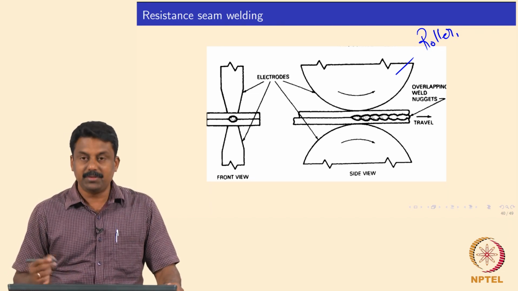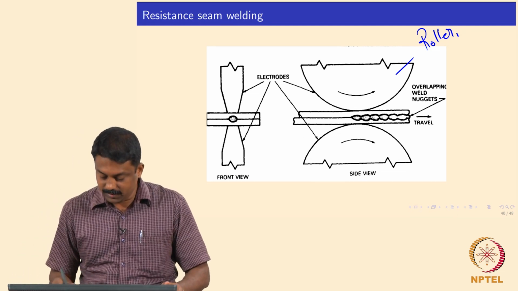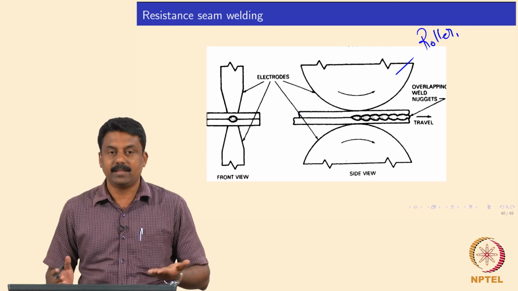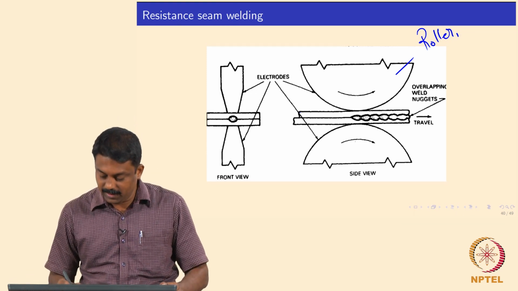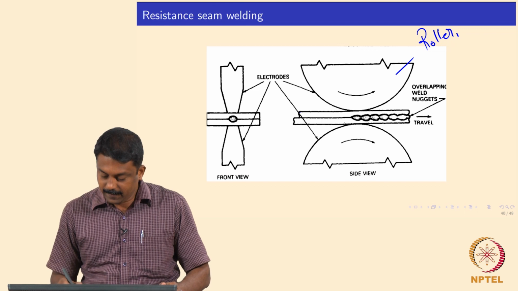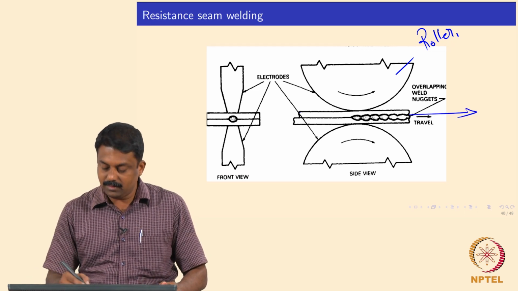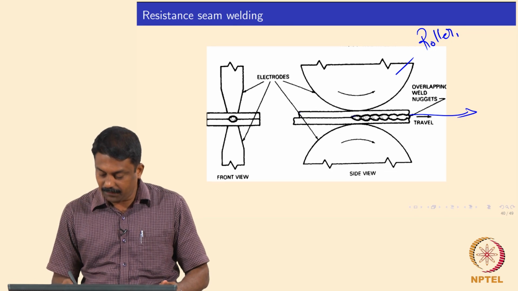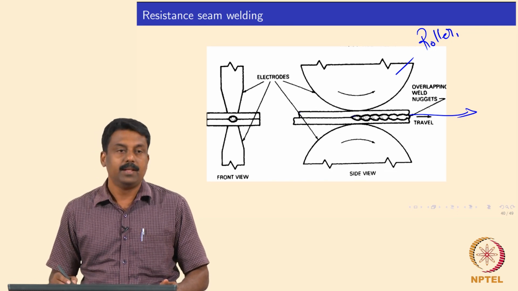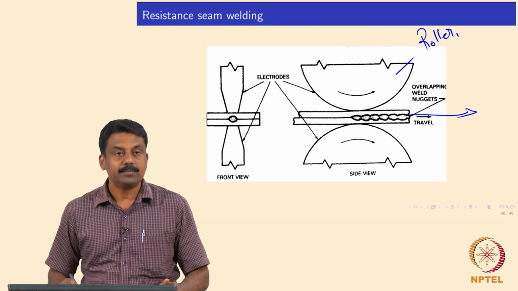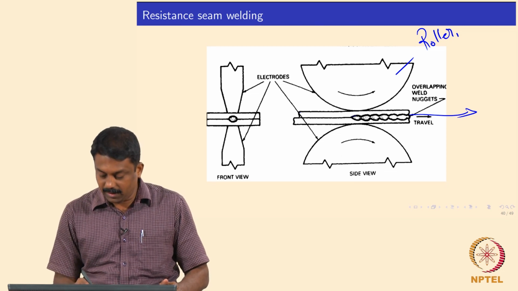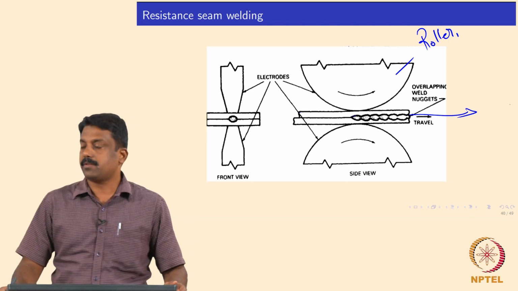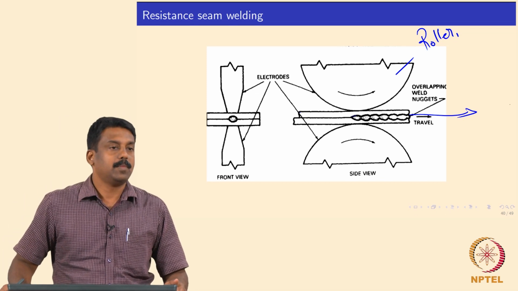The material which is to be welded is sent to these rollers, and then you pass a current and a load is applied, the same way as in resistance spot welding. Only here, because the material is continuously sent through the rotating rolls, you end up heating the interface continuously, like a seam, and then you end up making a continuous seam weld through the length of the sheet which is fed to the rollers.